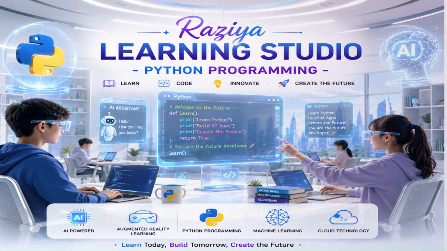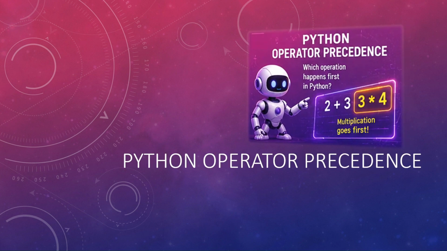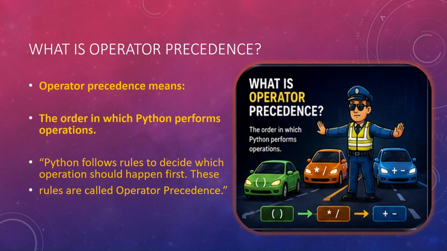So today we'll be looking into Python operator precedence. So what do you understand by operator precedence? So what is operator precedence, right? Operator precedence means the order in which Python performs operations. Now what are operations? We have already seen, right? There are multiple operators: arithmetic operators, logical operators, and then membership operators. Many operators are there, right? Whenever in an expression we apply these operators like 3 plus 2, what is that?